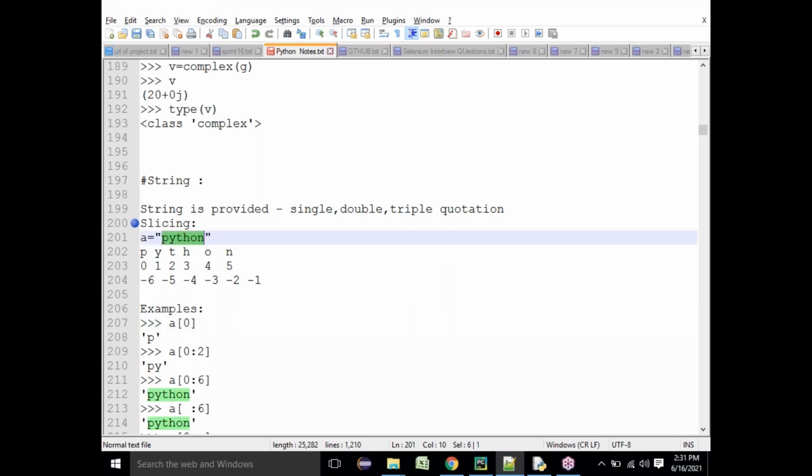I have data which is in text or string format. How do I access it? How do I retrieve the data? How do I utilize the data? There is a procedure to utilize them, and this is nothing but slicing. How do you access the data? You can access it using the index.